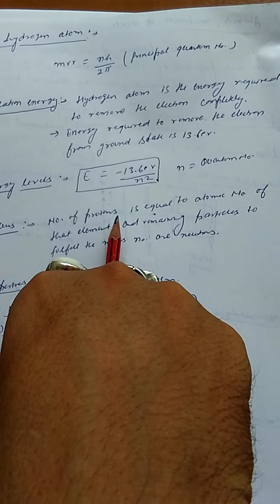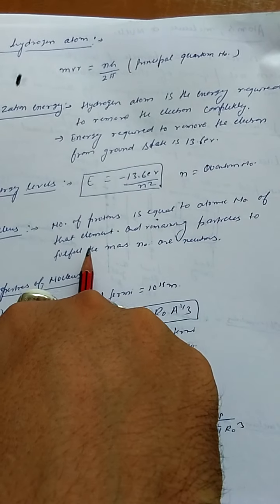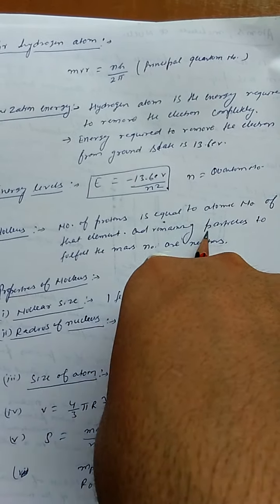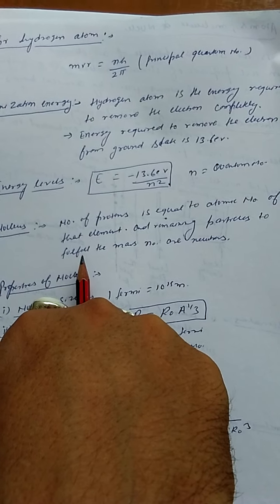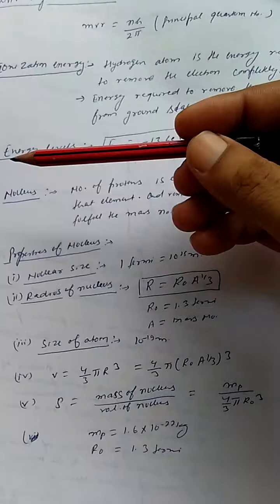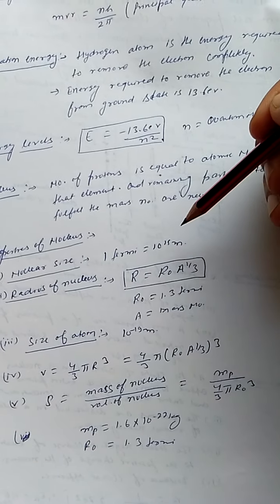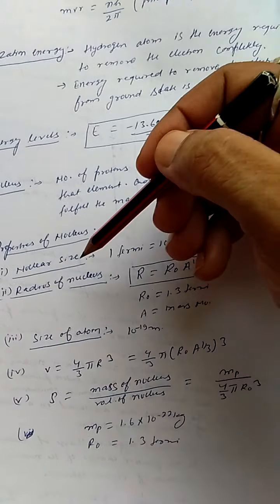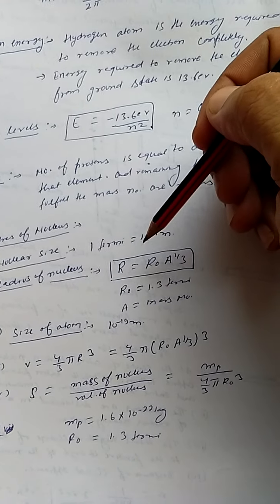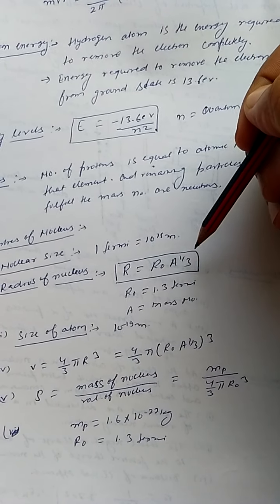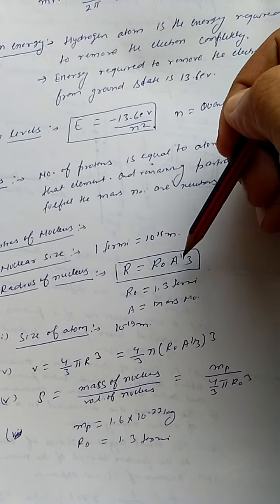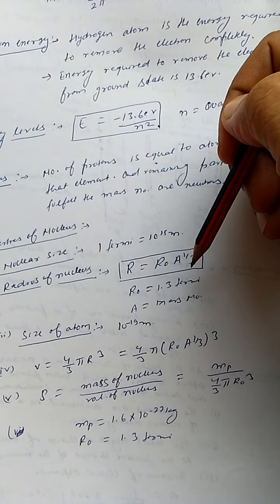Nucleus. The number of protons is equal to the atomic number of that element, and the remaining particles to fulfill the mass number are neutrons. Properties of nucleus. Nuclear size: 1 Fermi is equal to 10 to the power minus 15 meter. Radius of nucleus R is equal to R0 A to the power 1 by 3. R0 is 1.3 Fermi. A is the mass number.